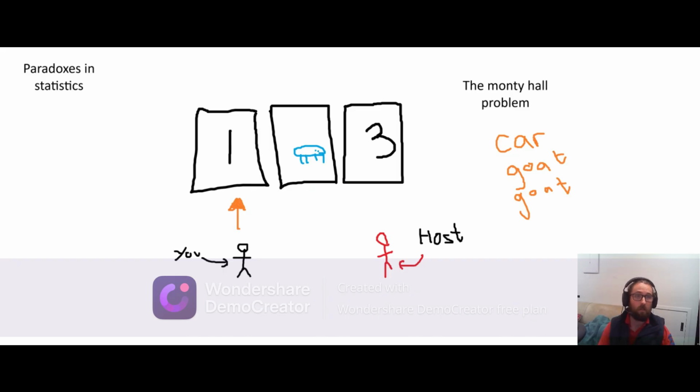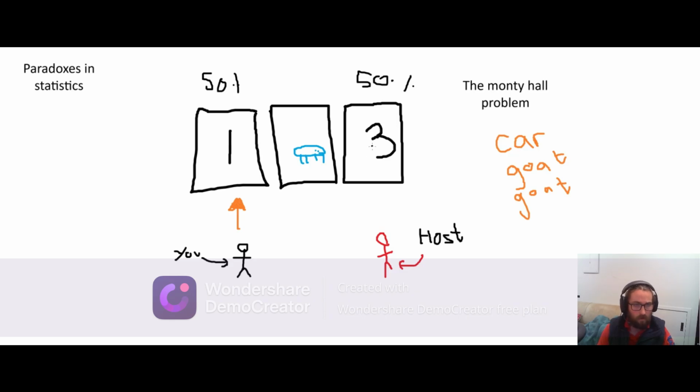And then he asks you, would you like to switch your choice? Would you like to stop picking door 1 and change to door 3? The question is, should you switch? Does it matter if you switch? Now, the most intuitive takeaway from this problem is it doesn't matter. And most people actually would say that they want to stay, because if it doesn't matter, why change? You know, changing does nothing. People have an attachment to what they already picked, so they want to see it through. The idea here is that this is going to be a 50% chance, and this is going to have a 50% chance.